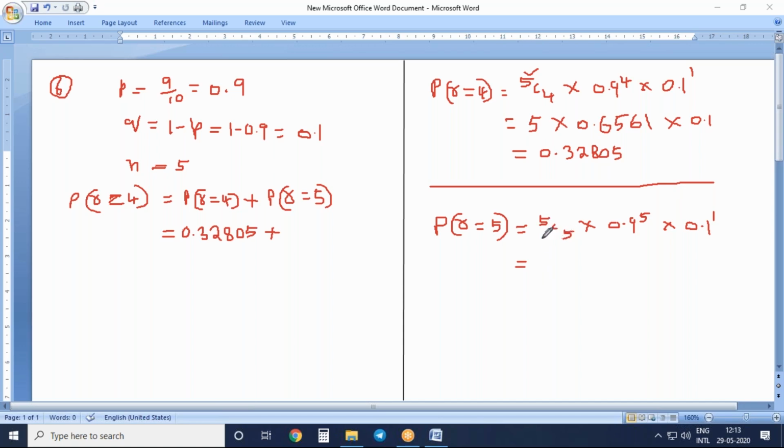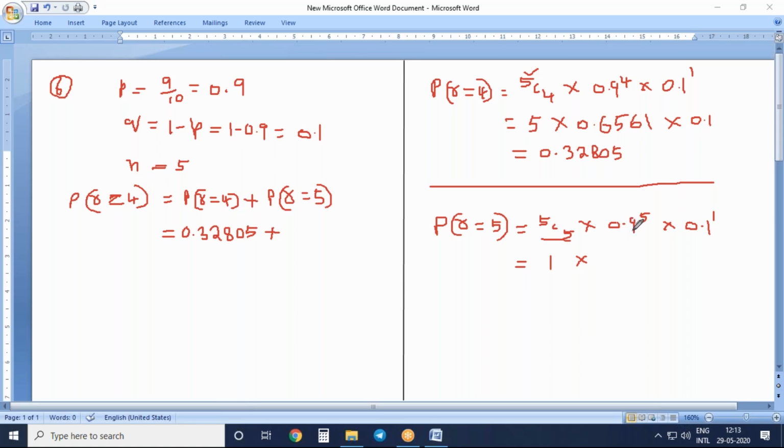Here also I want to tell you one technique. Whenever n value and r value are the same, then the answer will always be 1. Even if you do it, you'll get 1 only. 6C6, 7C7, 8C8, 9C9, like that: whenever n value and r value are the same, the answer will be 1. So no need to do it. You need to memorize all these small things. In the examination, you will be able to save time.